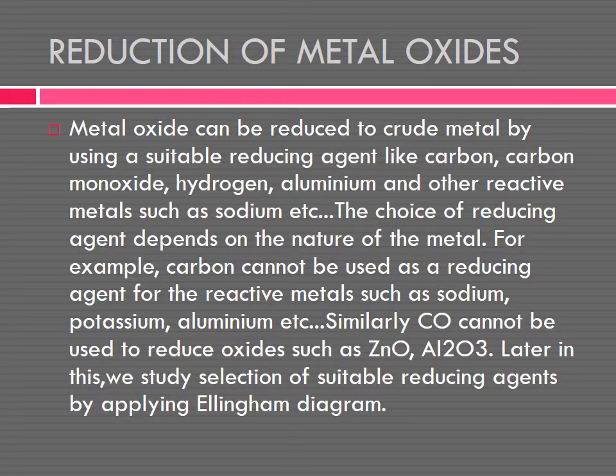In this reduction, we have to choose a reducing agent. Do you understand? By the nature of the metal, we have to choose the reducing agent.